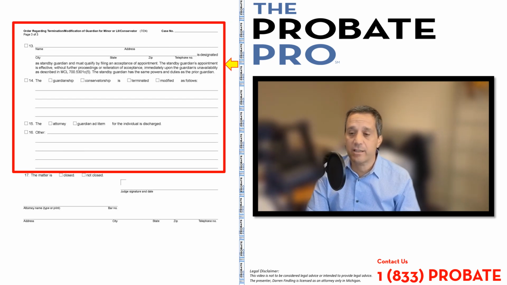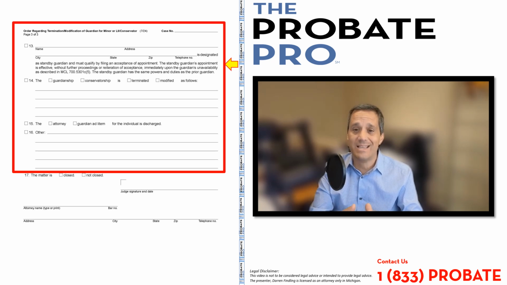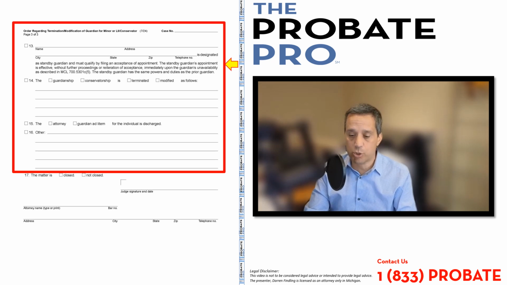As we work our way onto the final page, kind of a similar set of circumstances here, that for standby guardianship, you can designate a standby guardianship as described under the statute. And the standby guardianship allows for there to be no longer this gap in time in the event that the current guardian dies, is no longer interested in serving, or resigns, or has health issues. There used to be quite a bit of time in which that person was quite vulnerable. So the standby guardian provision allows for a more seamless transition from the primary guardian to the standby guardian.